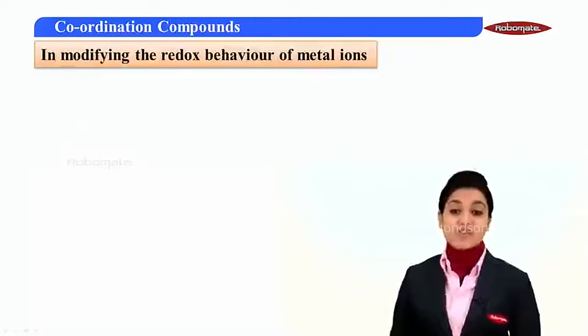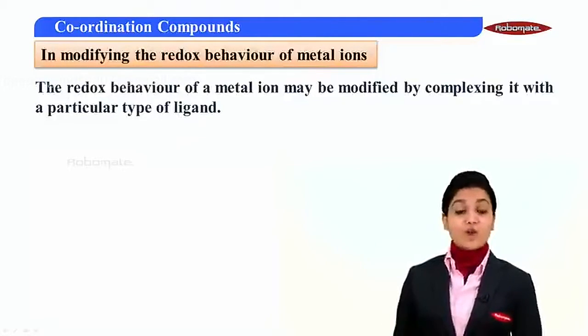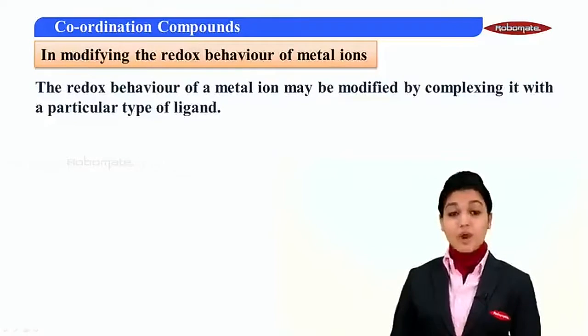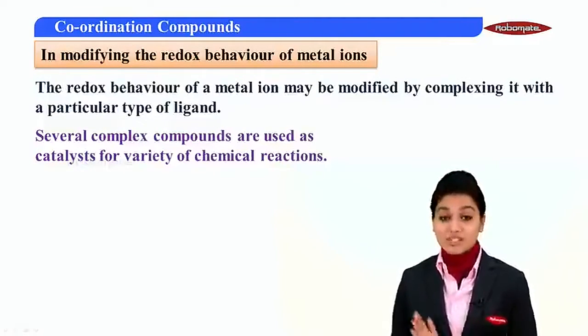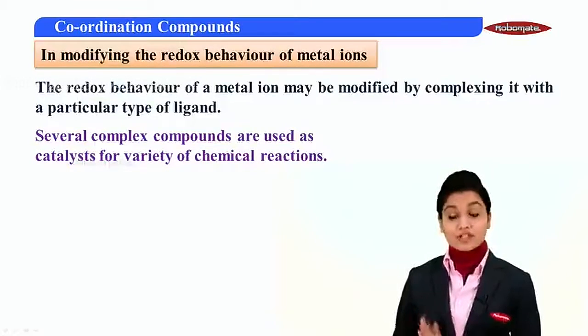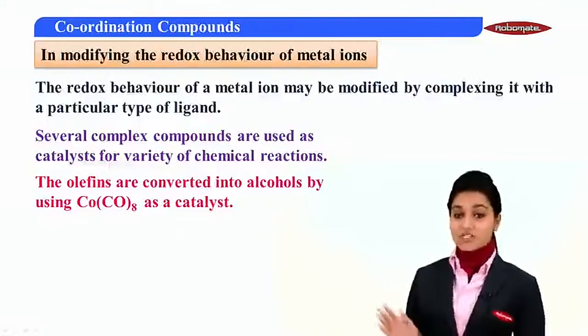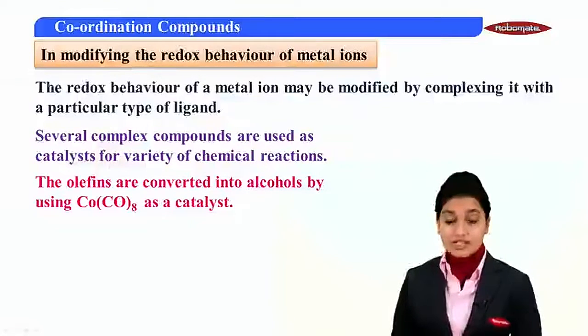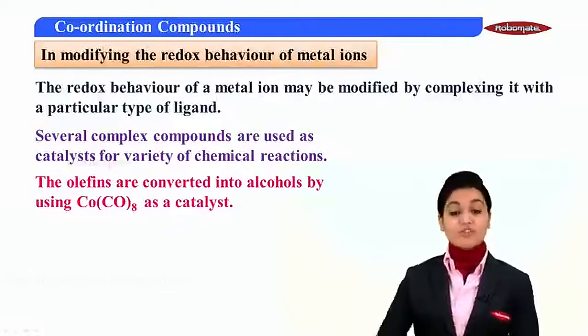And here comes the next one, in modifying the redox behavior of metal ions. The redox behavior of a metal ion may be modified by complexing it with a particular type of ligand. Several coordination compounds have been used as catalysts for a variety of chemical reactions. The olefins are converted into alcohols by using a coordination compound as a catalyst, and the coordination compound, if you see here, is Co, that is cobalt, and CO, that is carbonyl, which is your ligand, and we have 8 ligands over here. So that is how the coordination compounds can be used for various purposes.